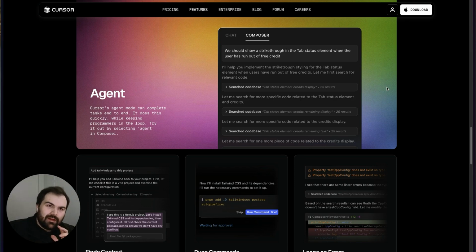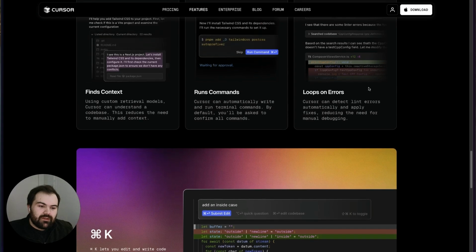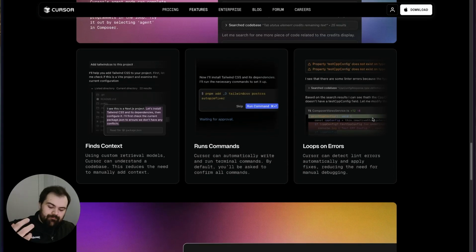Now, the thing that it has to do that's different is it does need some ability to do this loop on errors thing. And why that's so important is when it goes down a path of creating code in a certain way, it needs to validate that that code is valid. Hallucinations occur because APIs might not exist, or the AI may have the incorrect assumption about how something should work versus the way that it actually works. And so being able to detect errors in the output of the code as Cursor generates AI code is really valuable.